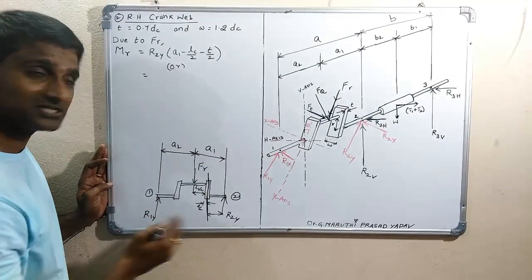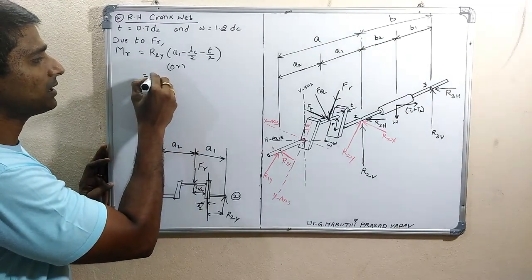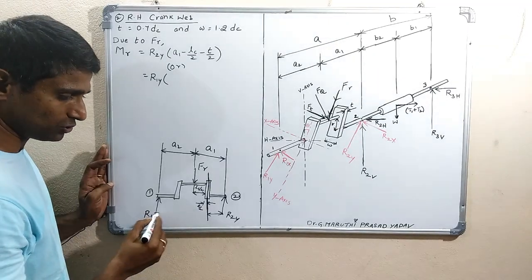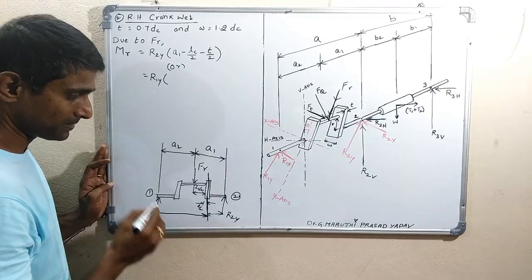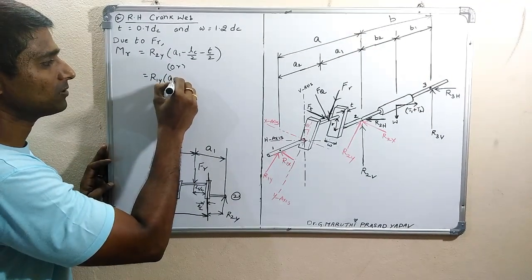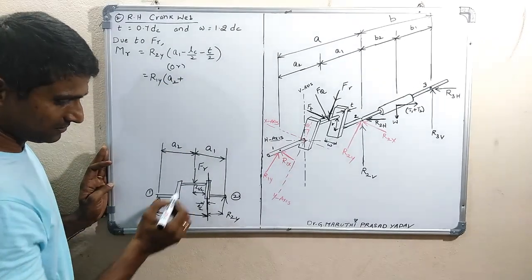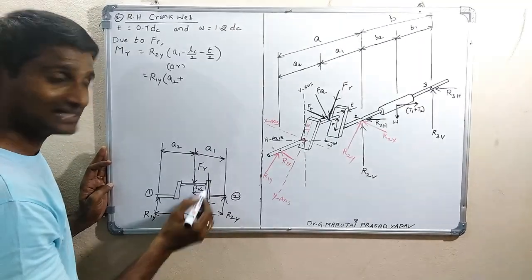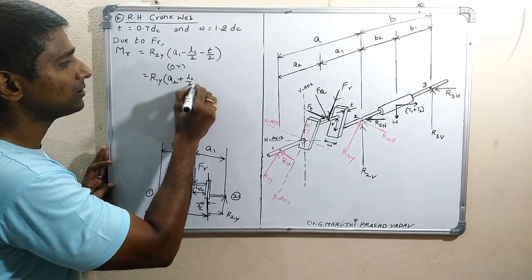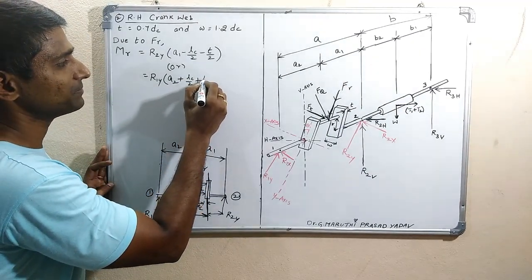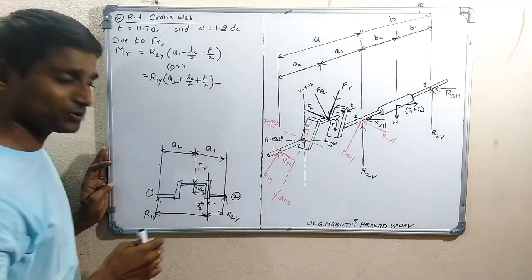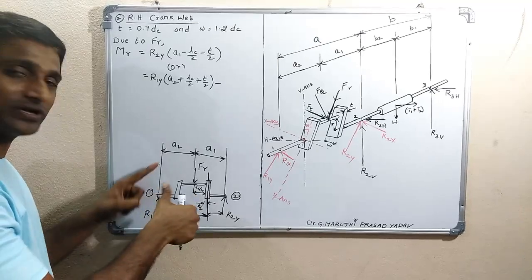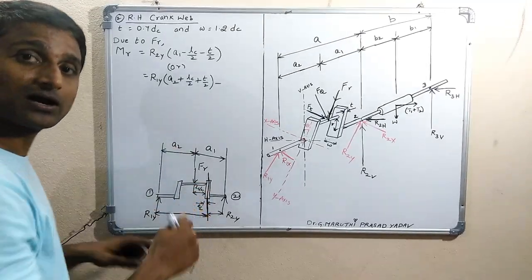On the left side we have two forces. R1y into the distance from here to this cross section: from here to here it is A2, next from here to here it is Lc by 2, plus half of the thickness of the web, minus, because about this cross section R1y acts upward, so it is a clockwise moment, and because of Fr a counterclockwise moment.